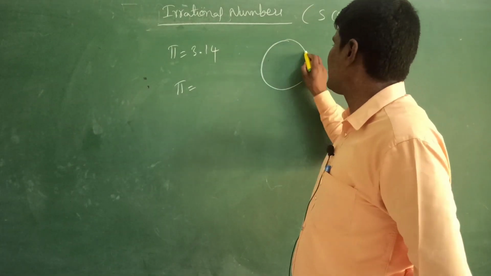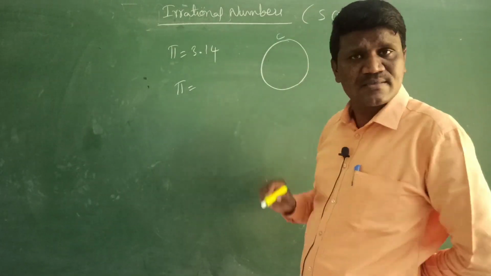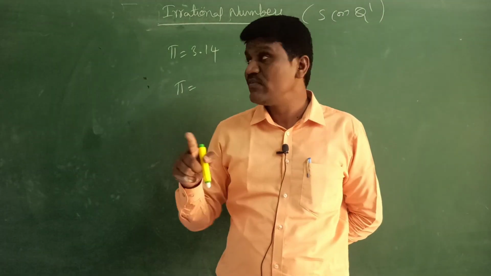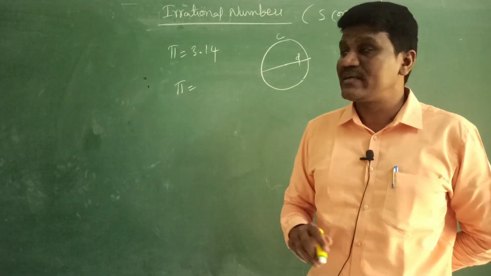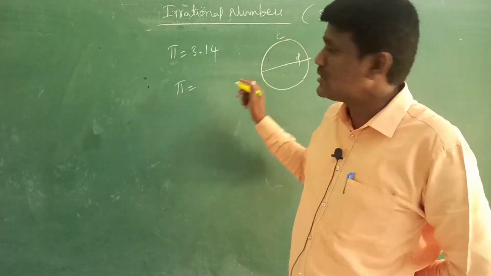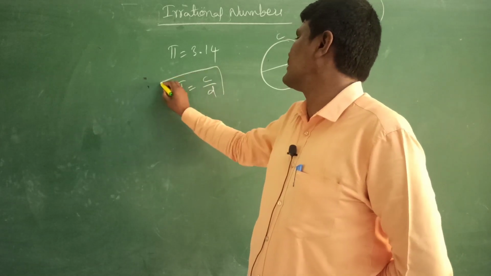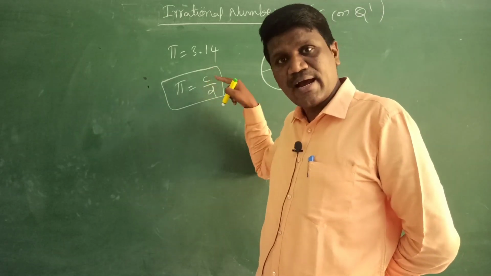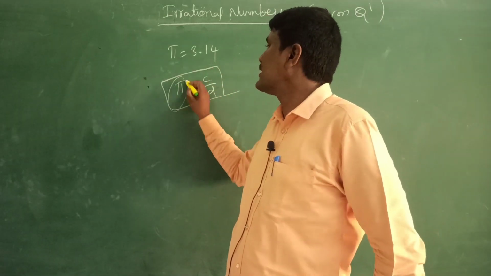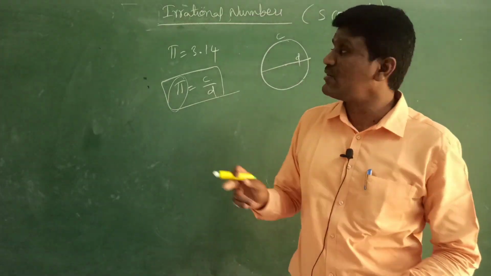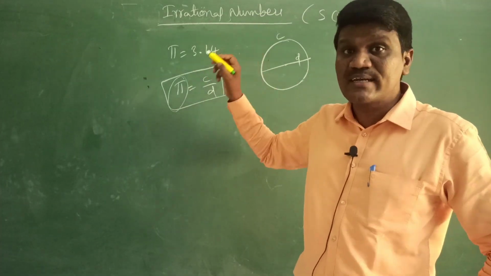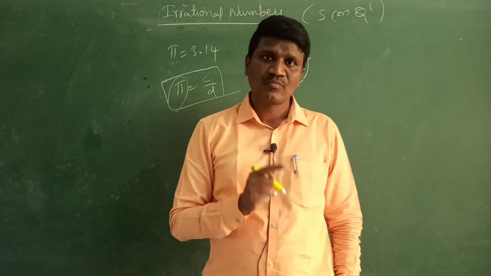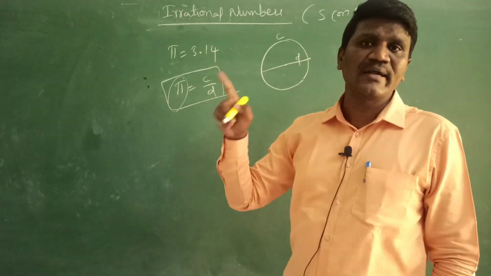Suppose a circle is there, the circle will have a circumference and it will also have a diameter. The ratio of these two, pi is equal to c by d. The ratio of circumference and diameter we denote by the symbol pi. And the value of pi is 3.14. Generally we will take 3.14, but actually the value will be 3.14 dot dot dot. It is a non-terminating, non-repeating decimal.